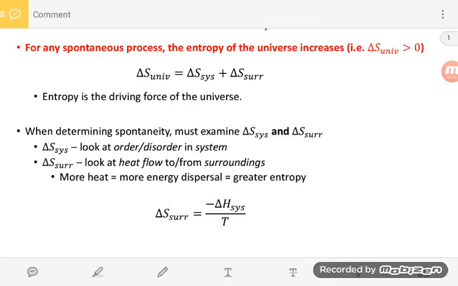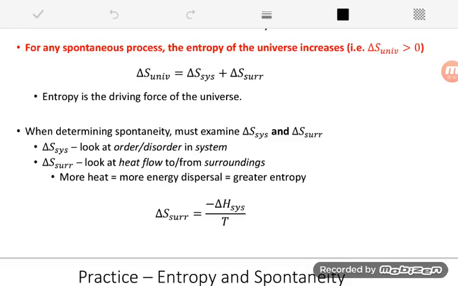Of course, the opposite can also be true. I can have an endothermic reaction where the heat for the system is increasing. Now I have a negative times a positive, which will give me a negative. So for an endothermic reaction, that's going to lead to a negative entropy change for the surroundings. The system is going to take heat from it, they're going to slow down, and my surroundings are going to become more ordered and have a lower entropy.